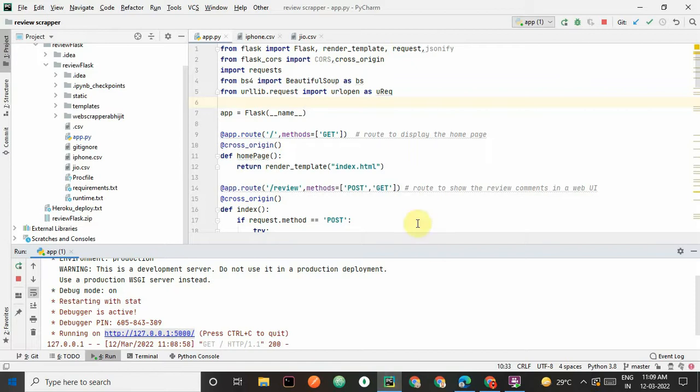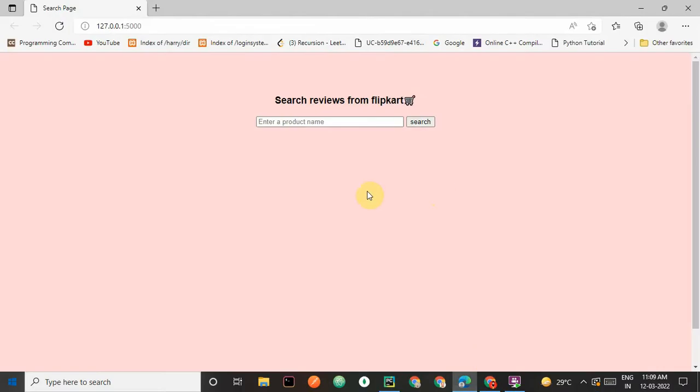This is my Flipkart web scraping project. If I run this project, it will give you an interface like this. On this website, you can enter any product name like Samsung, and if I click on the search bar, it will fetch the reviews of the Samsung mobile from the Flipkart website.